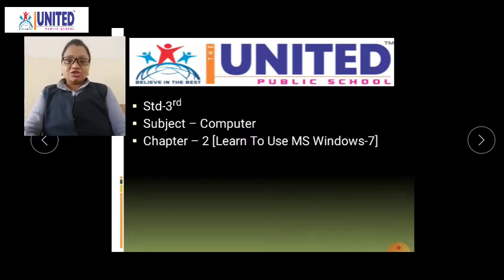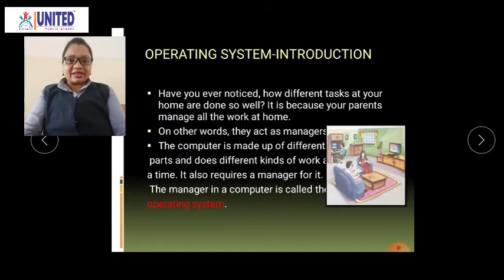You know that software is a set of programs, and in software there are two parts, system software and application software. System software is rated as an operating system. Yes, no? So today we start our chapter number 2, learn to use MS Windows 7. Windows 7 is nothing but an operating system. So let us see about the operating system.